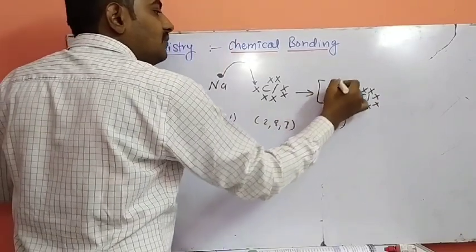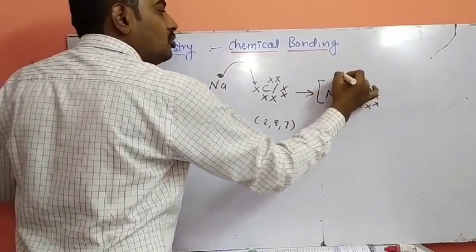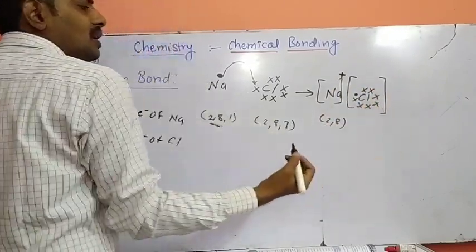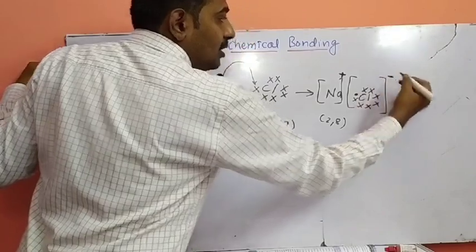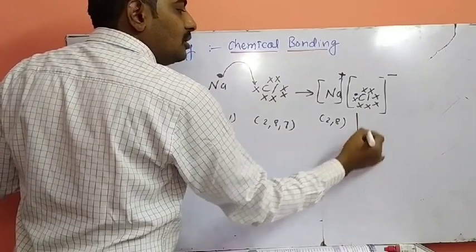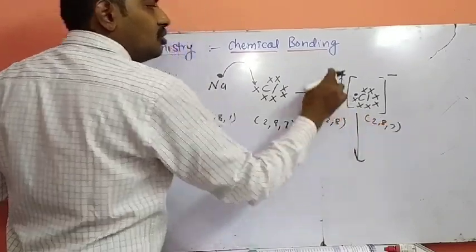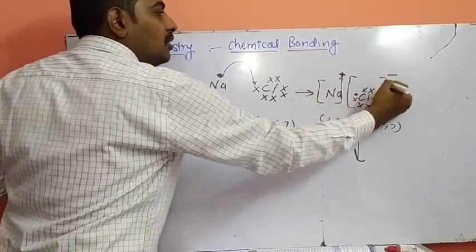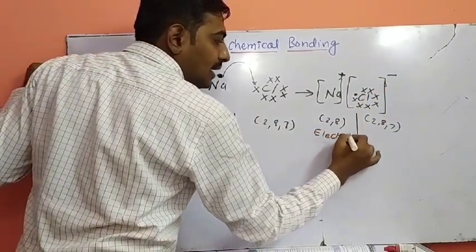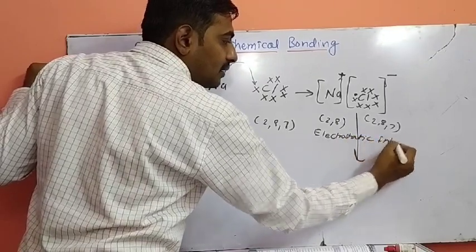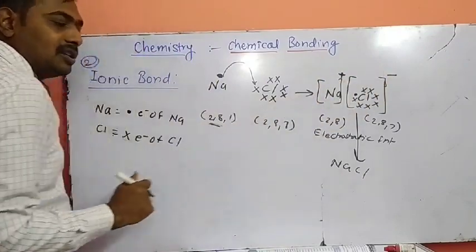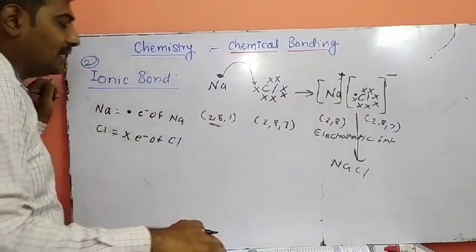So which charge does sodium contain? The sodium atom contains a positive charge by the loss of an electron. When any atom donates an electron, it contains a positive charge, while which charge does chlorine contain? A negative charge, because it accepts the electron. So these two ions have their octet. This positive and negative species shows electrostatic force of interaction to form the NaCl molecule. The positive and negative species attract each other to form the NaCl molecule. Second example.